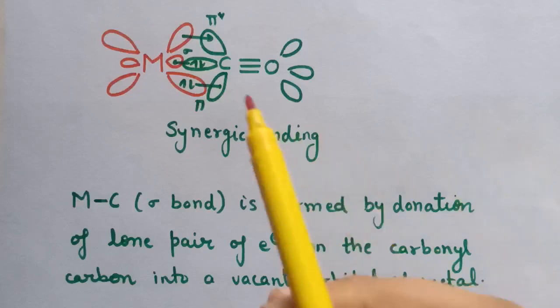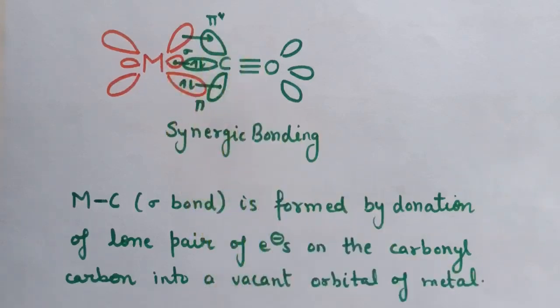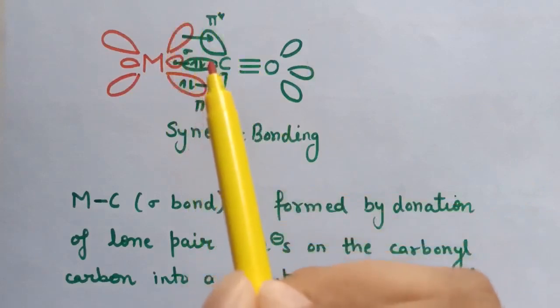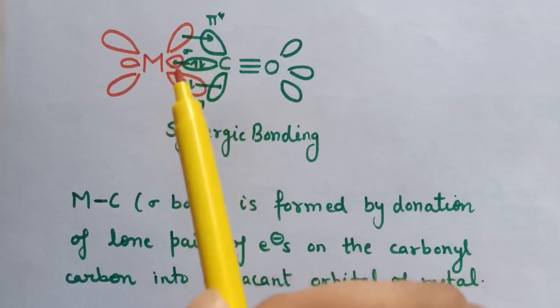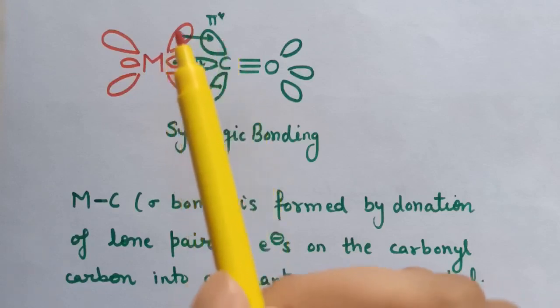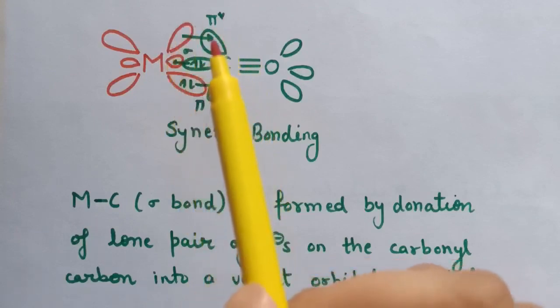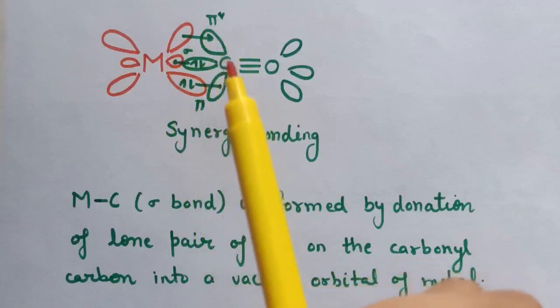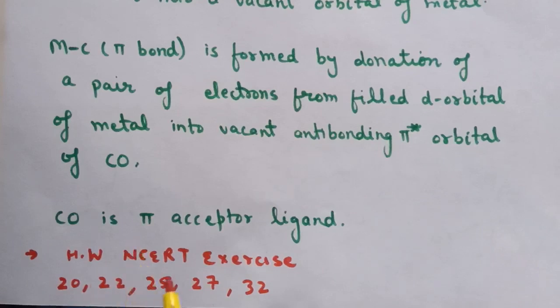Two bonds are formed. First is sigma and second is pi. The sigma bond is formed by the donation of lone pair of electron on the carbonyl carbon into vacant orbital of metal, and the pi bond is formed from the donation of electron from filled d orbital into vacant pi star orbital of carbon monoxide. So after doing this, you can solve NCERT exercise question number 20, 22, 25, 27 and 32.